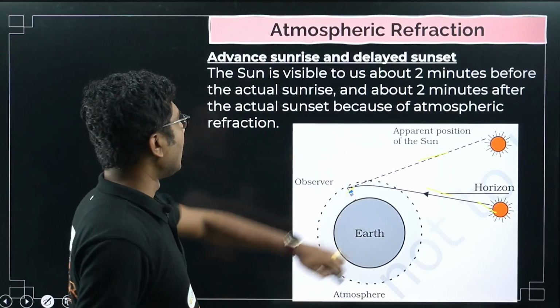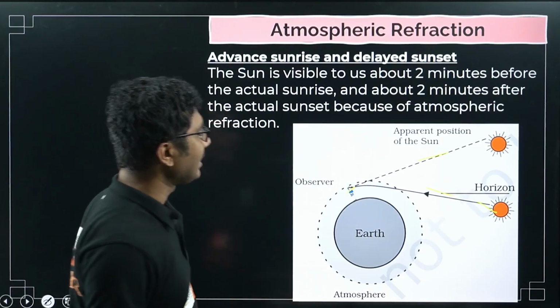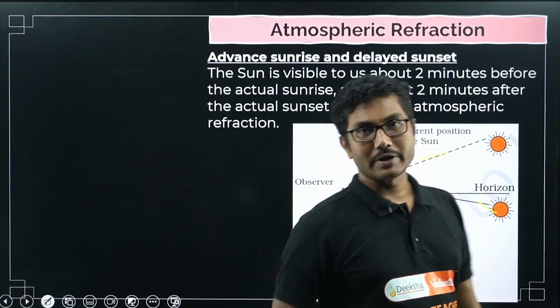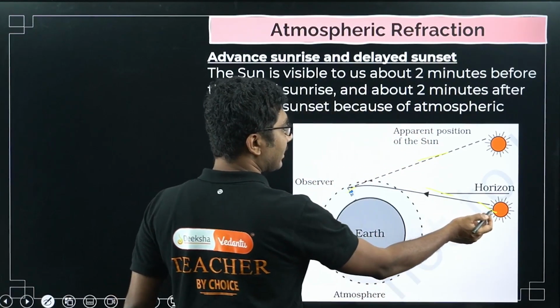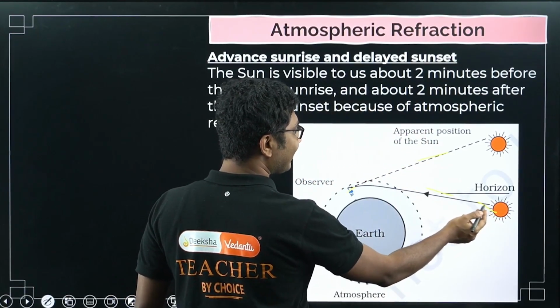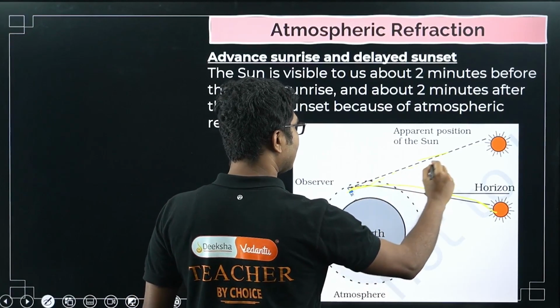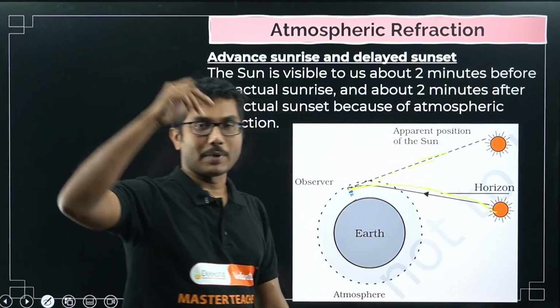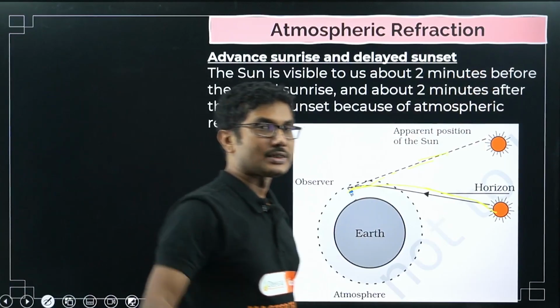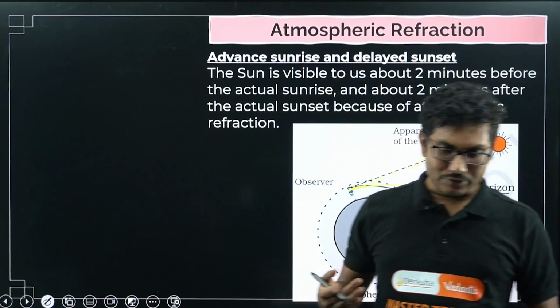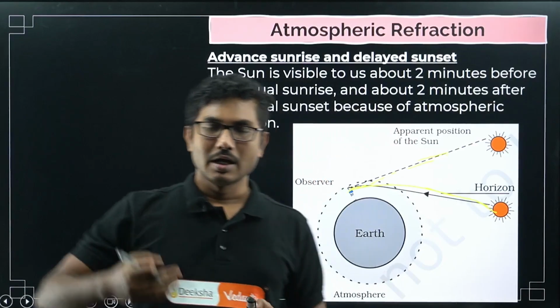Okay, so after actual sunset, because of the atmospheric refraction. The reason behind that is atmospheric refraction, because as the sun's light is traveling, it is not traveling in a straight line, it is traveling in a curved path. So now if you trace the end path of the light, you will get an apparent sun. Okay, and that sun is actually appearing reddish in color.